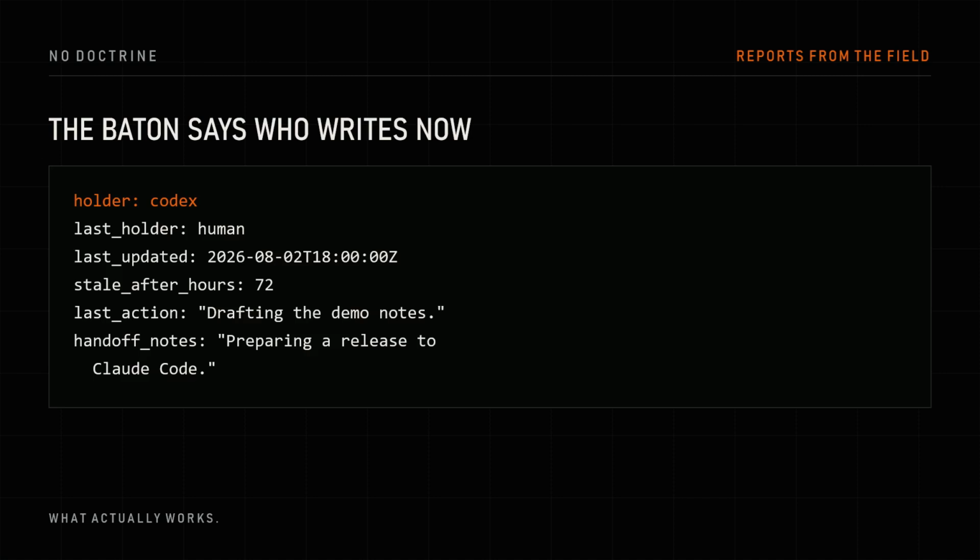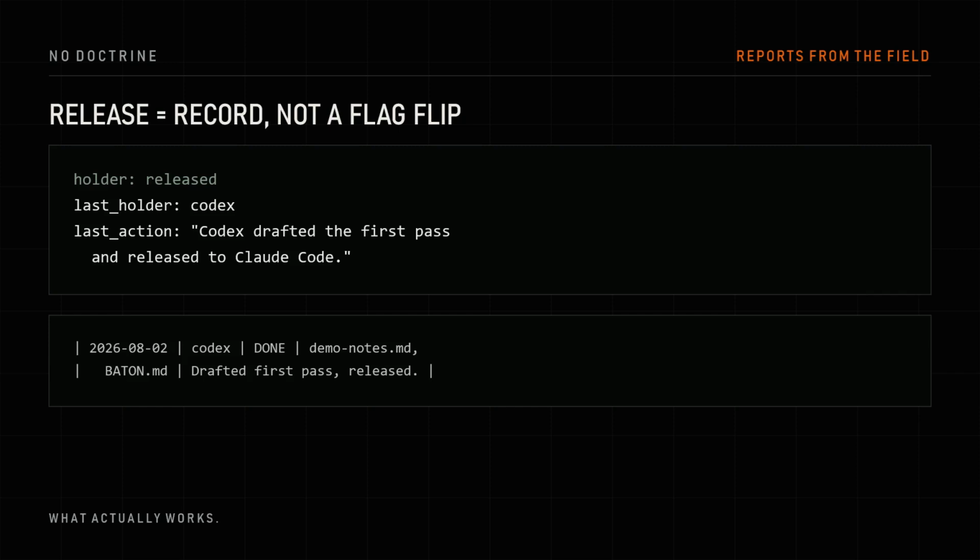The baton says, who may write now? In this staged example, Codex CLI has it. The labels are plain: Codex and Claude Code. The writable root is relative. No absolute paths, no secrets, no private evidence. Release is not just flipping a field. Codex writes what changed, records touched files, adds the handoff request, and leaves the next agent a read-first instruction.